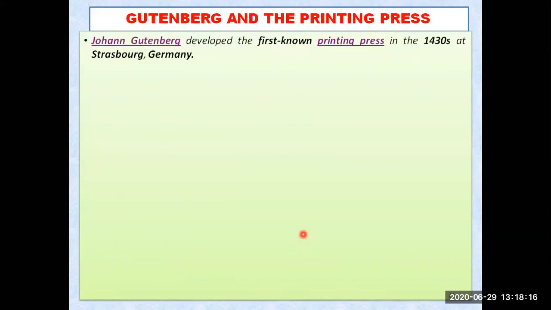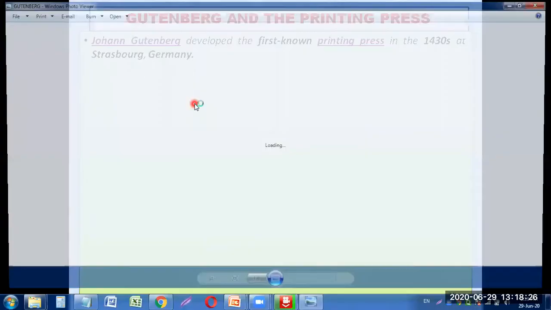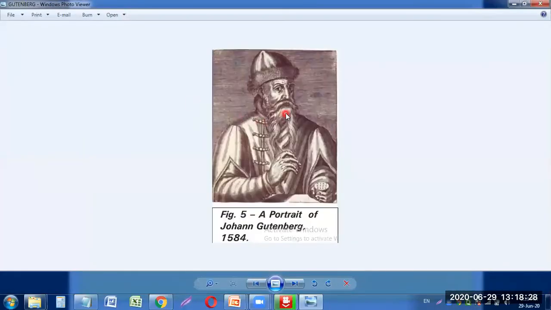Gutenberg and the printing press. The people wanted, and there was a huge demand for, a quicker method of printing. So Johann Gutenberg, a very good man, was a scientist, you can say an inventor, and he developed the first known printing press in the year 1430.